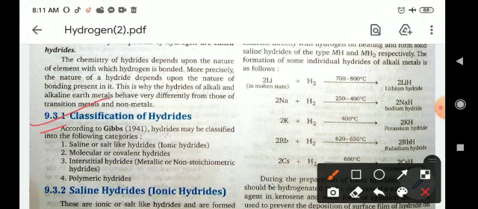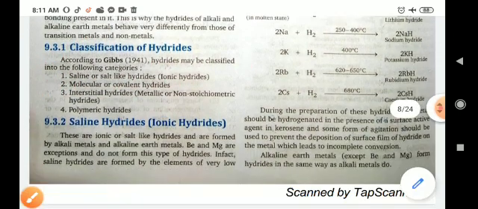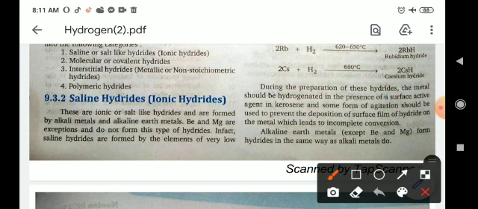Classification of hydrides: according to Gibbs, hydrides may be classified into the following categories. Number one, saline or salt-like hydrides. Number two, molecular or covalent hydrides. Number three, interstitial, metallic or non-metallic hydrides. Saline hydrides first. These are ionic or salt-like hydrides and are formed by alkali metals and alkaline earth metals. Beryllium and magnesium are exceptions and do not form this type of hydrides.